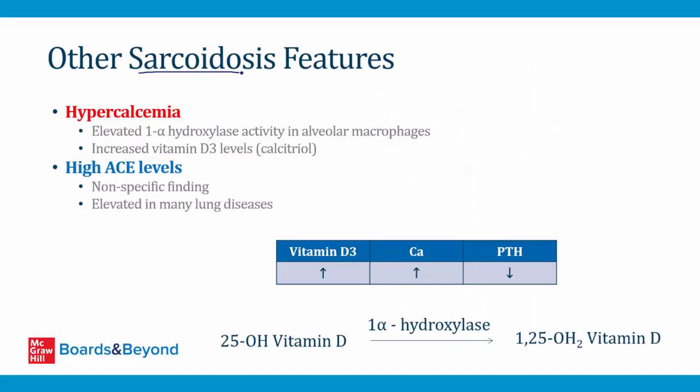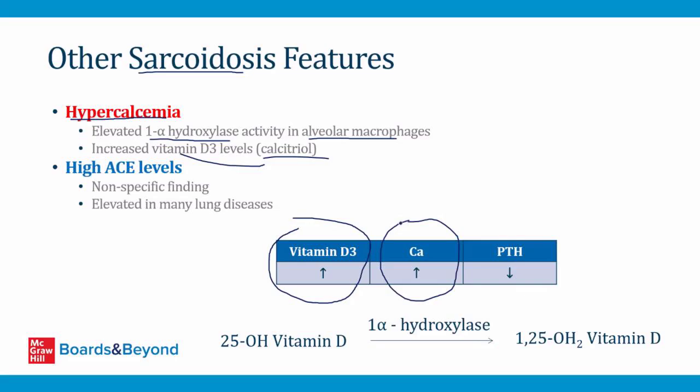The things on this slide are particularly high yield for step 1. First of all, sarcoidosis can lead to hypercalcemia. How does this happen? Well, the enzyme 1-alpha hydroxylase converts vitamin D to its active form, and it's normally found in the kidneys, but it can also be found in alveolar macrophages among patients who have pulmonary sarcoidosis. This leads to too much active vitamin D, so patients can have high levels of vitamin D3 calcitriol in its active form. When sarcoid raises the active level of vitamin D, that causes the gut to absorb more calcium, and so the patient develops hypercalcemia.